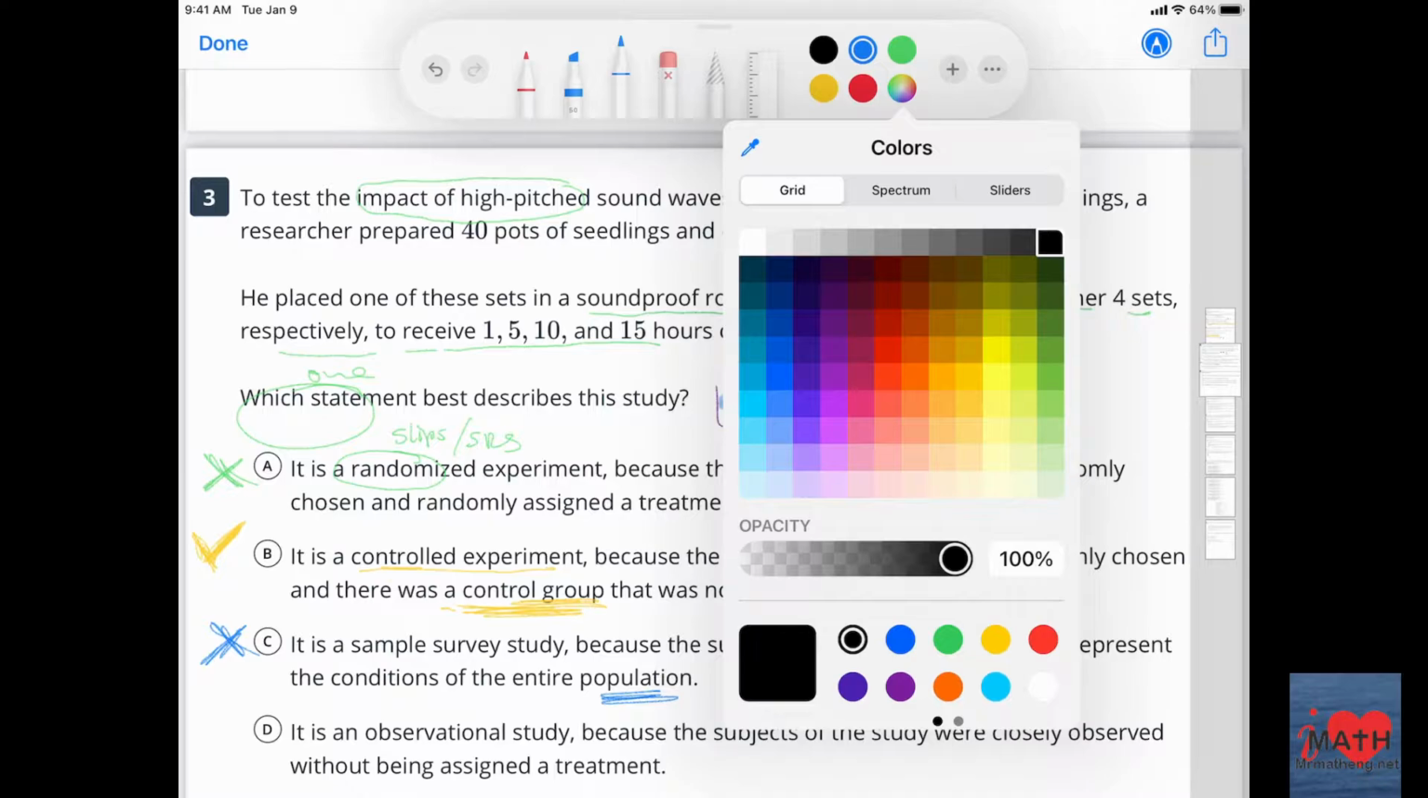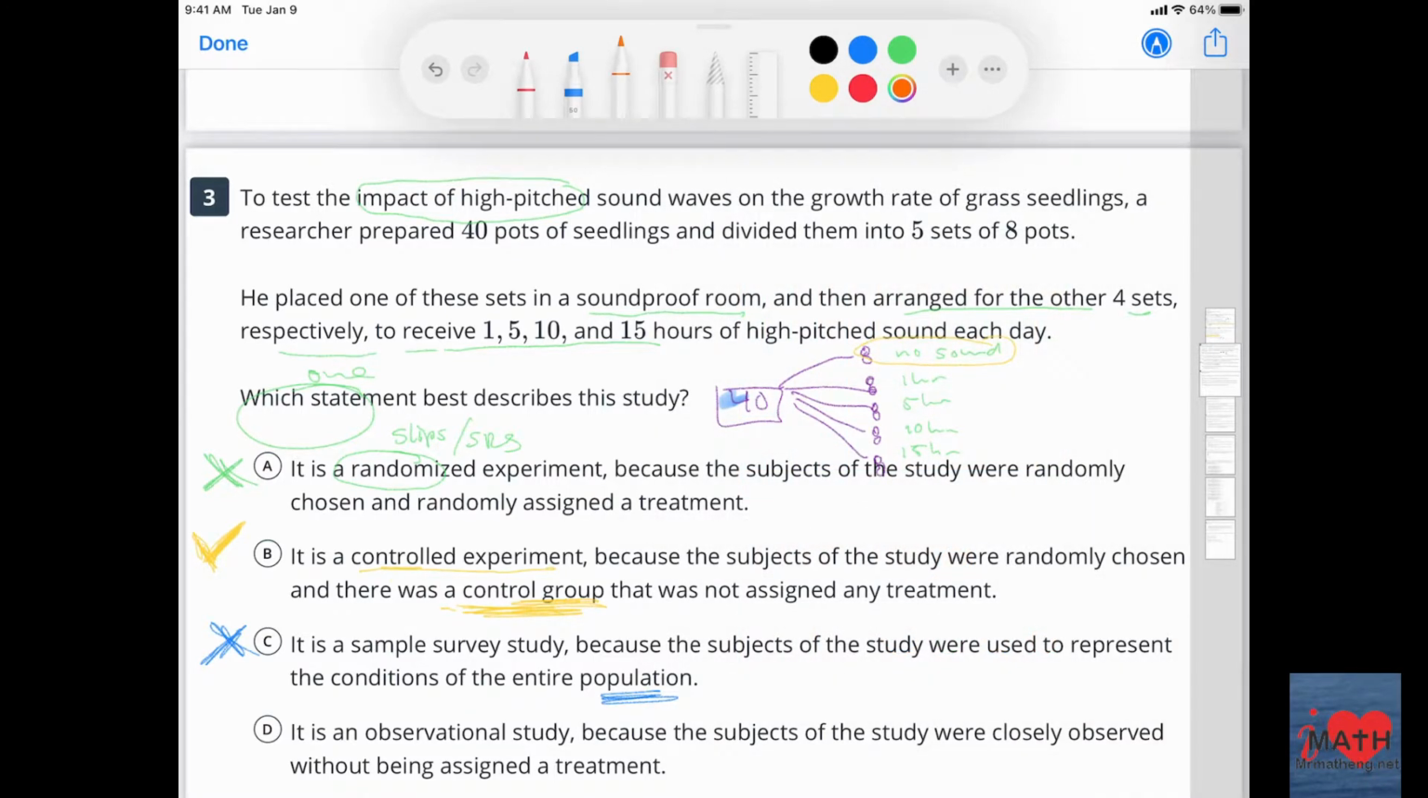And the last one, D, it is an observational study because the subjects of the study were closely observed without being assigned a treatment. That's wrong. He wasn't just watching. He actually gave them lots of high-pitched sounds. So B is our correct answer.